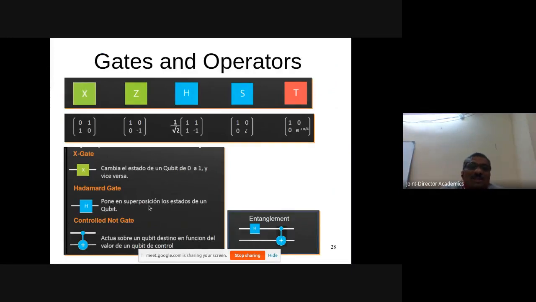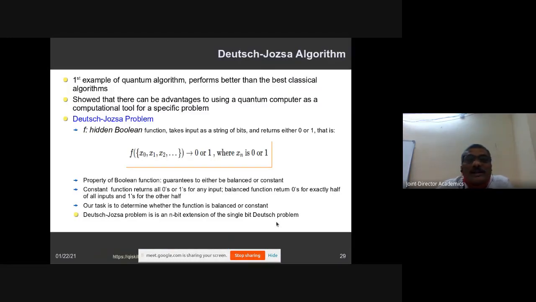All these gates you have come across. This is the CNOT gate, and the Hadamard gate for superposition. These are the gates with phases of pi, pi by 2, and pi by 4. This is the mathematical kernel these gates make use of. The X gate will just complement the input, and the Hadamard gate is going to perform your superposition. The CNOT gate is a controlled gate, and there is entanglement. This entanglement is a strong correlation you have seen already earlier.